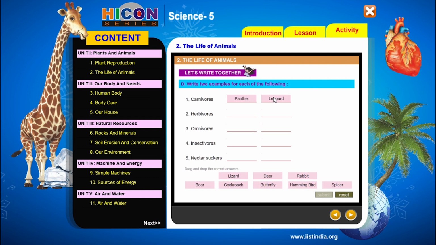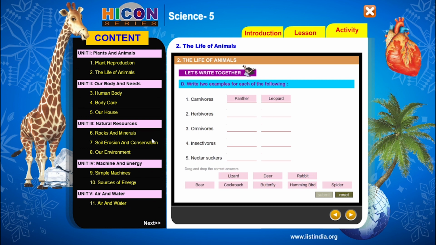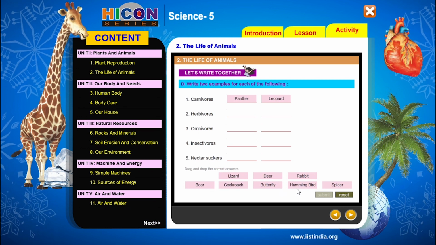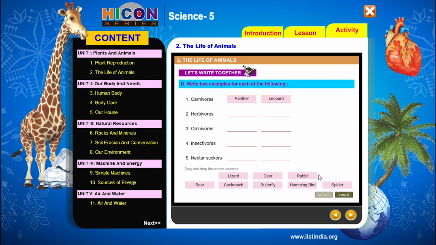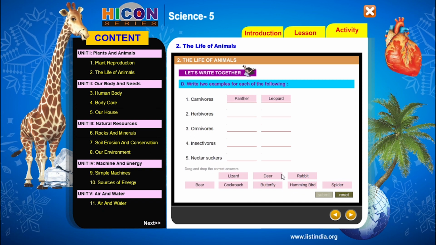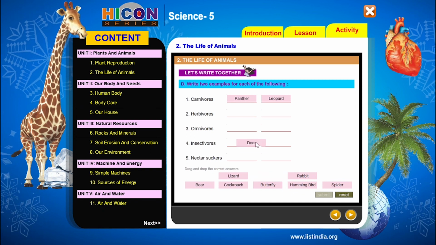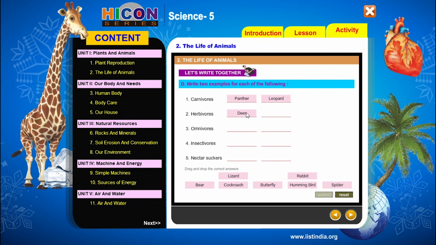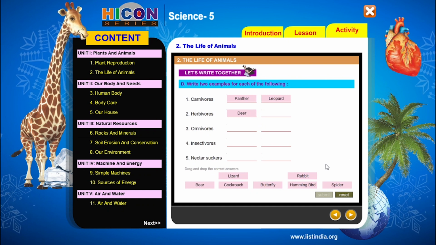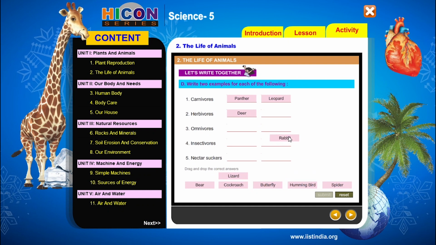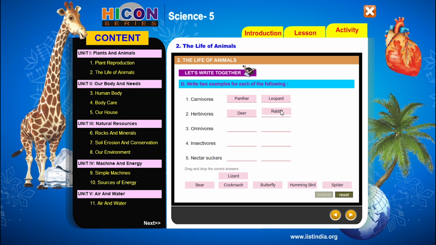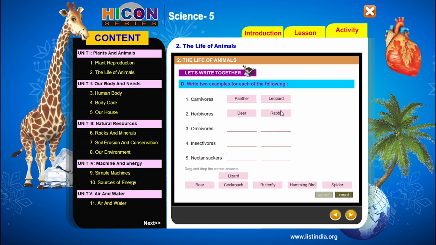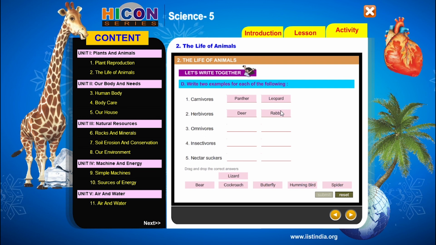So see the second one, herbivores. So children, herbivores means the animals which eat only plants and grass. So among the given answers, let us select the animals which eat plants and grass. So children, deer. Deer eat only plants and grass. So write deer for the second one. And also rabbit. Rabbit is also a herbivore that eats only plants and grass. So write the word rabbit. So children, these are the examples for herbivores.